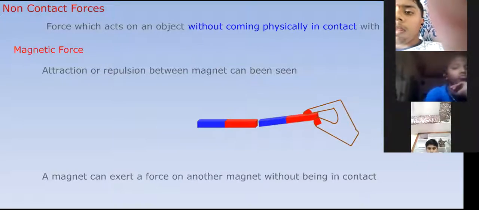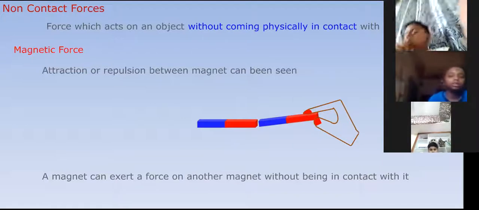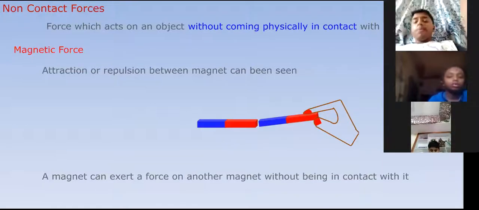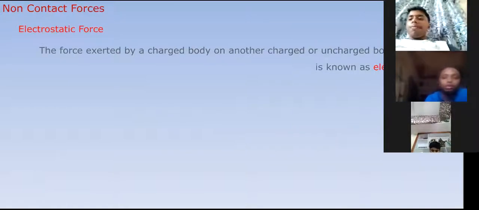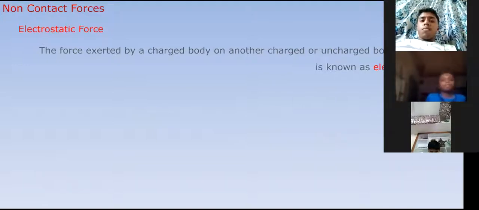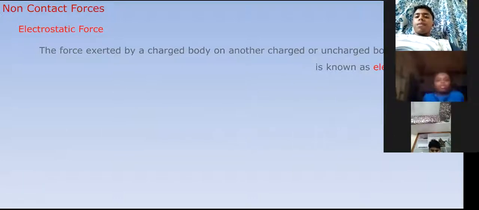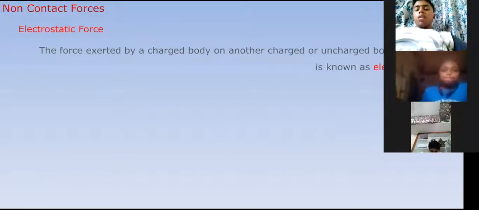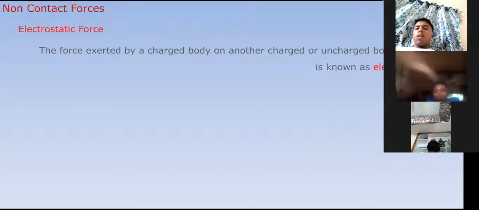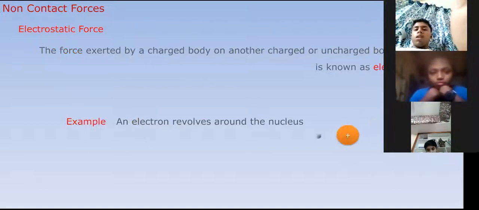A magnet can exert a force on another magnet without being in contact with it. This is called non-contact force. One more example for the non-contact force, electrostatic force. The force exerted by a charged body on another charged or uncharged body is known as electrostatic force. We can see a number of examples. Electrons are revolving around the nucleus because of electrostatic force only.